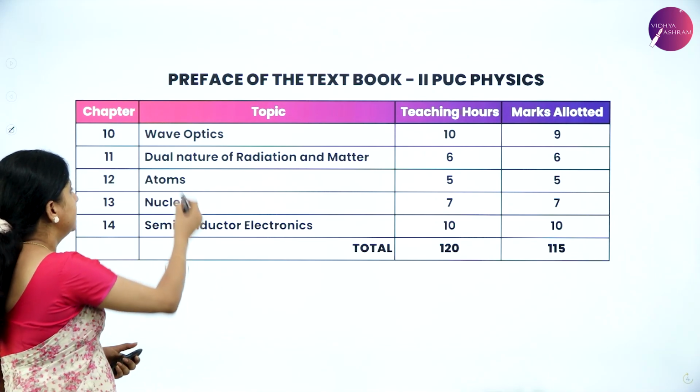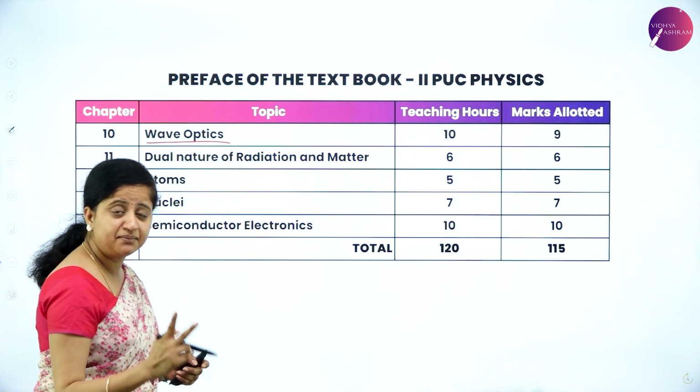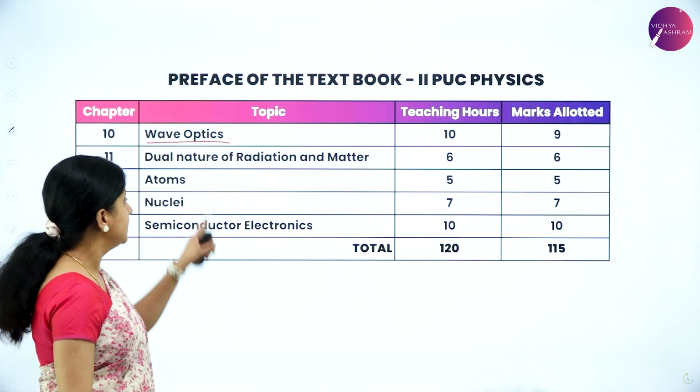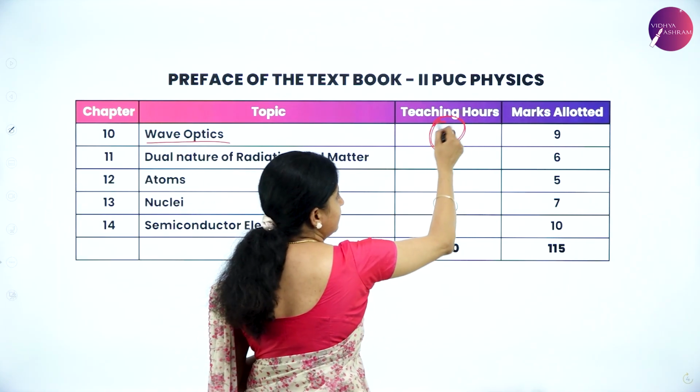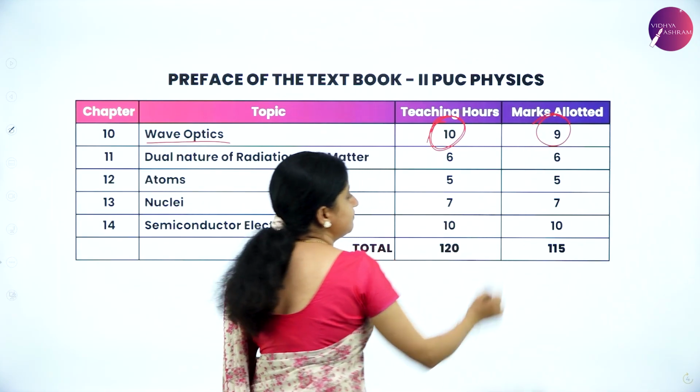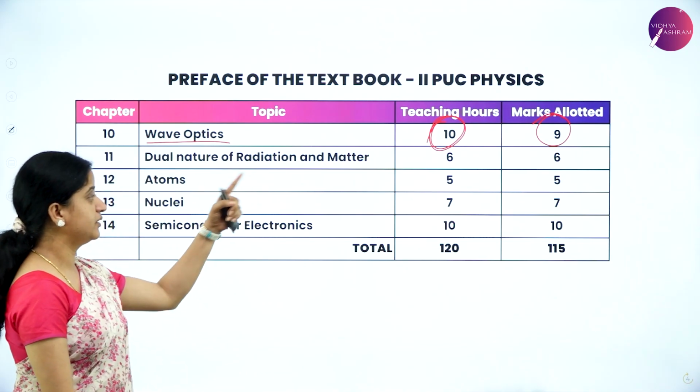So next we have wave optics. That is the second chapter under your second part of physics, wave optics. The teaching hours allotted for this is 10 hours and the marks allotment for wave optics is about 9 marks.